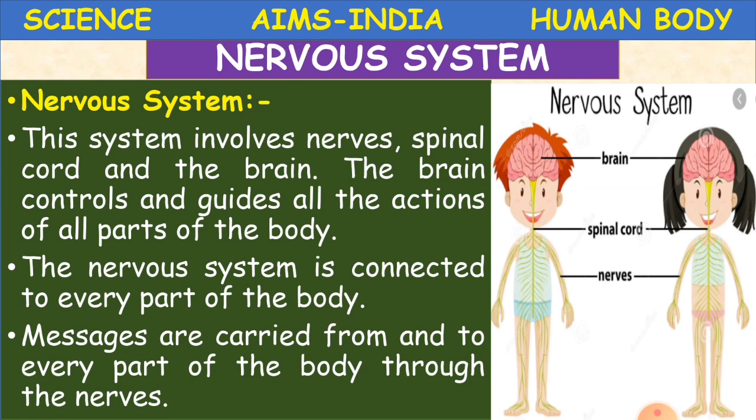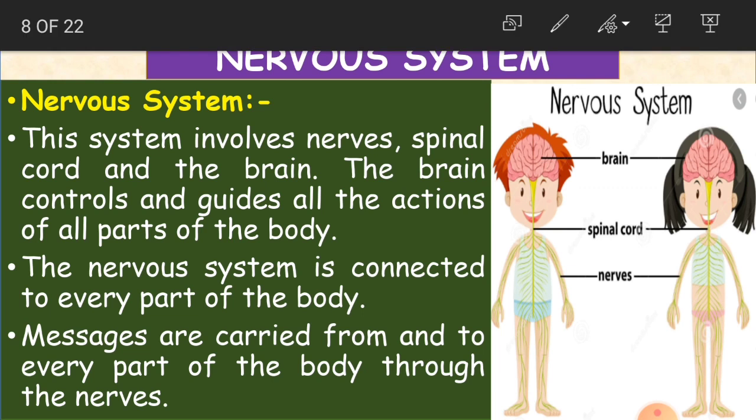So what is the nervous system? It involves nerves. Have you seen here in the picture? These small lines are all called nerves. It involves nerves, spinal cord. Where is our spinal cord, children? On the back of our body. And the brain. So this is the brain, this is the spinal cord, which starts from the neck to the end of the back here.